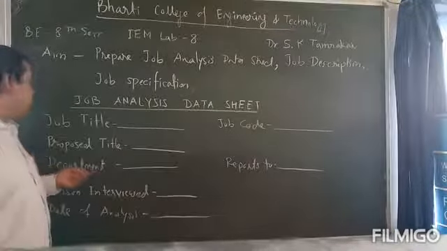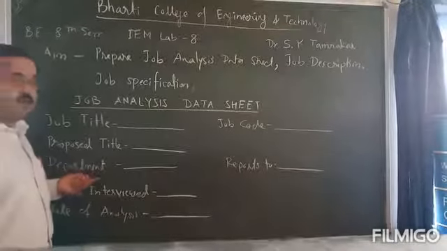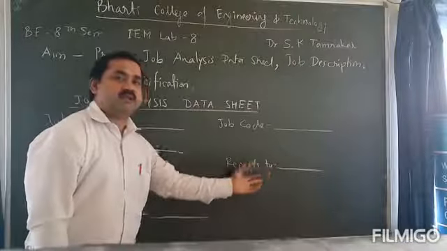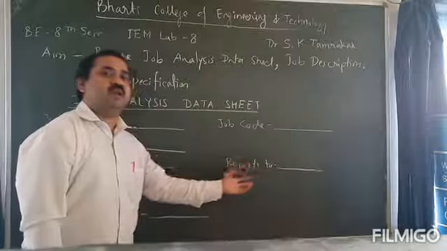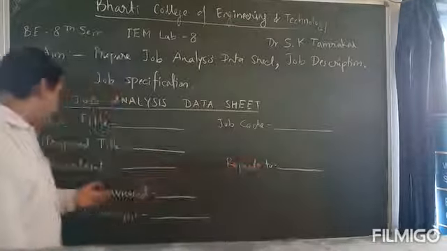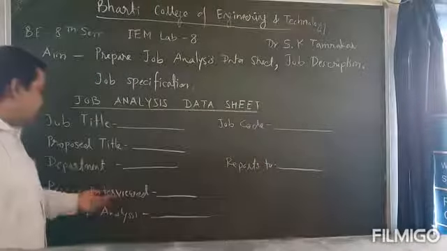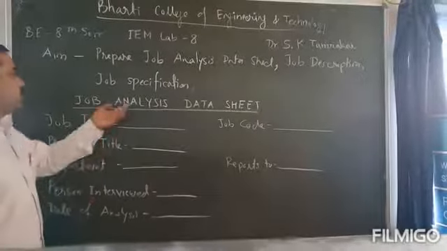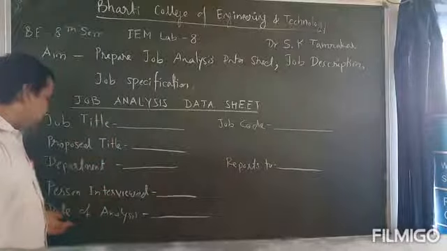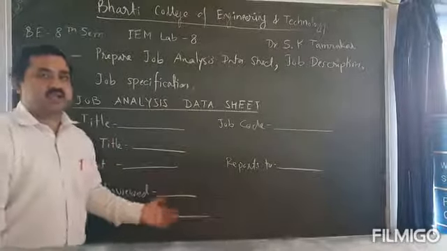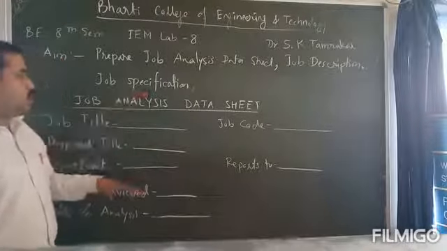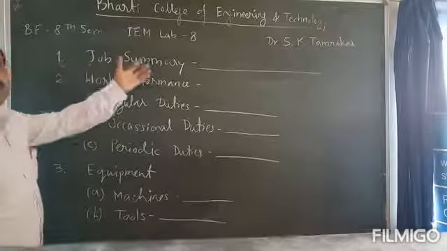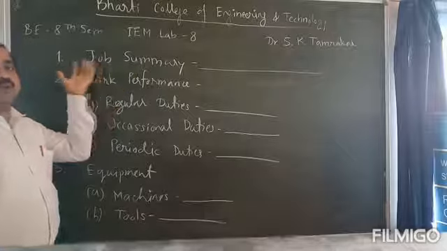Then department, from which department it is using, and report to whom, like production, mechanical or maintenance. Then person interviewed, how many persons we have interviewed for this job analysis. Then date of analysis. These all we have to write on the top of this job, like job summary, which type of job that is,